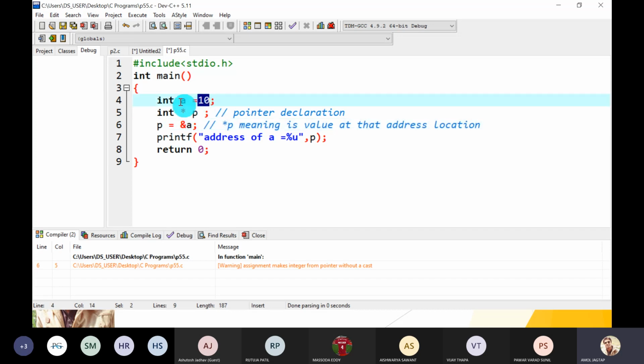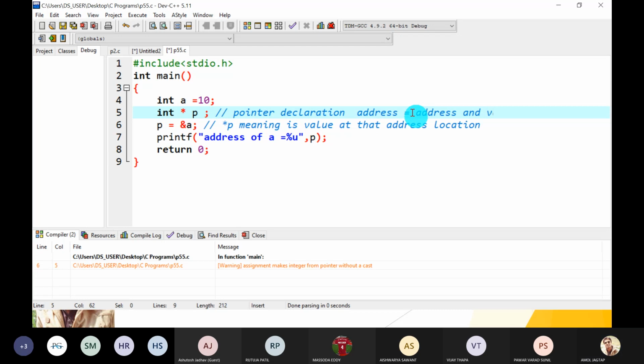Here the value 10 is assigned to A. P is a pointer variable, so we assign the address of A. So note down: address is equal to address, and value is equal to value. If on the right hand side there is a value, we catch it into a value variable. If on the right hand side there is an address, then we store it into an address type of variable.